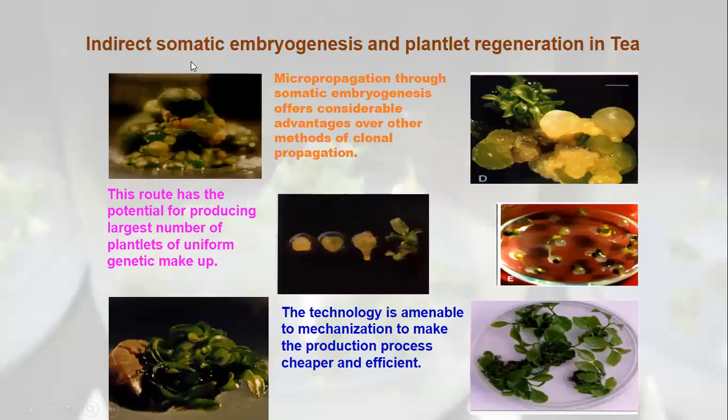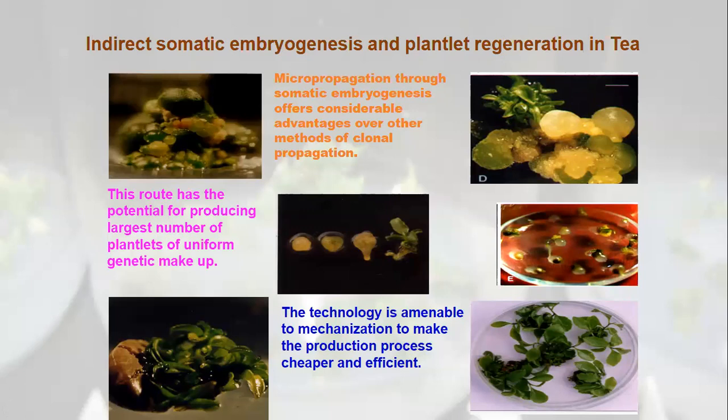Now indirect somatic embryogenesis and plantlet regeneration in tea. This is tea. This embryogenesis was achieved from the cotyledons. Tea is a tree species. Even from the cotyledons, that is embryonic tissue, we require some kind of induction, and cells do not enter directly into embryogenesis.